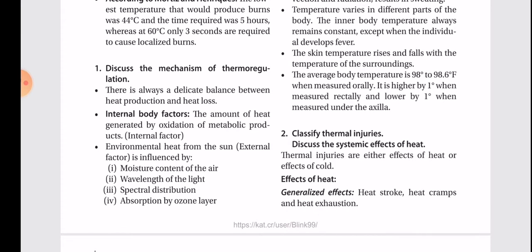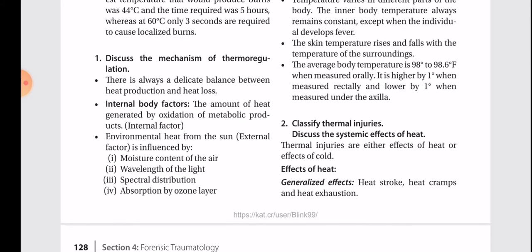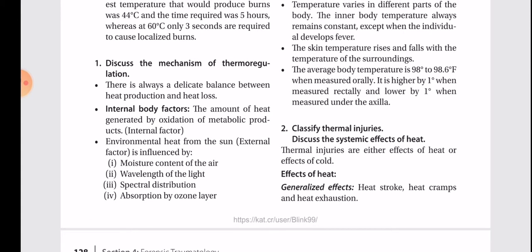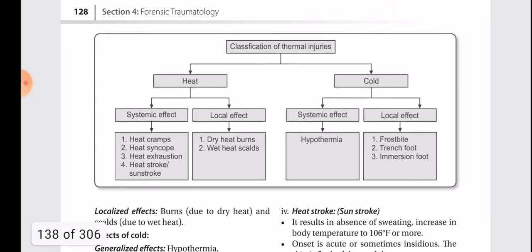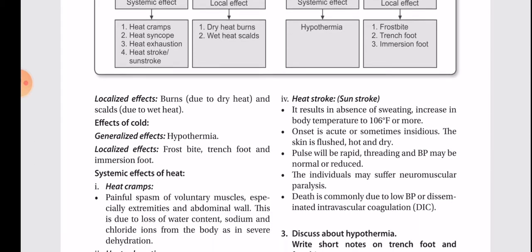Discuss the systemic effect of heat. Thermal injuries are either effects of heat or effects of cold. Effects of heat: generalized effect, heat stroke, heat cramps, and heat exhaustion. So this is a mind map. Classification of thermal injuries: heat and cold. Heat: systemic effect, local effect. Systemic effect: heat cramps, heat syncope, heat exhaustion, heat stroke, sunstroke. Local effect: dry heat burns, wet heat scalds. Cold: systemic effect, hypothermia. Local effect: frostbite, trench foot, immersion foot.